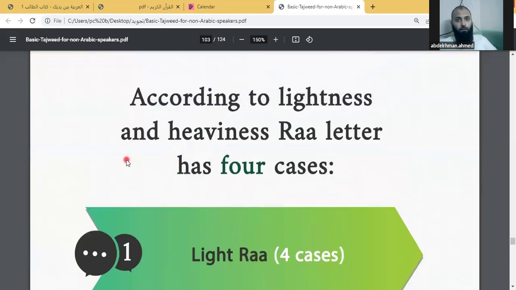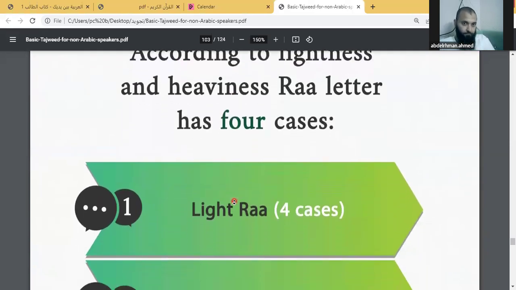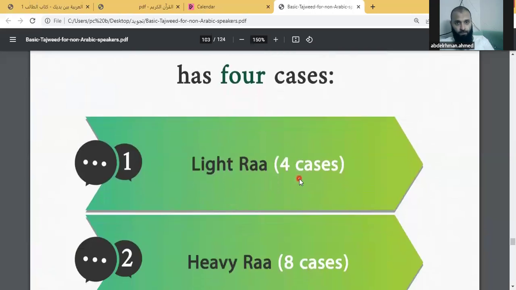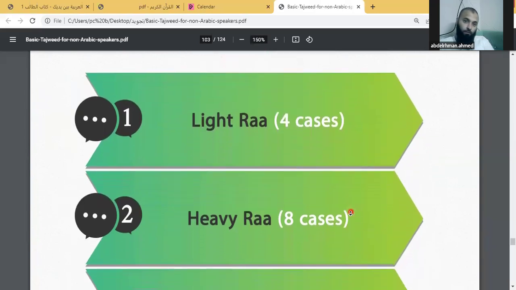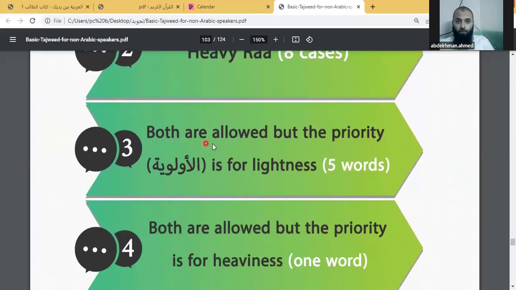He said here, according to lightness and heaviness, the letter Ra has cases. Light Ra has 4 cases, and heavy Ra has 8 cases. Sometimes both are allowed, like the letter, you can read it heavy, and sometimes you can read it light. We will see this.